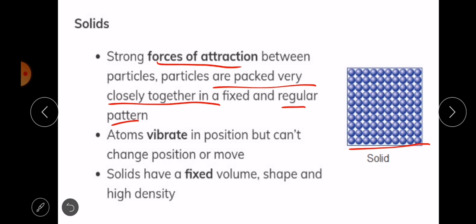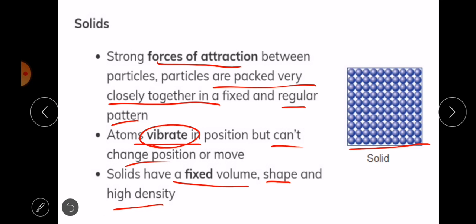So when we talk about movement now, atoms vibrate in a fixed position. They cannot change their position or they cannot move. They only vibrate. So that's what happens in solids. Particles only vibrate. Also, solids have got a fixed volume, fixed shape, and high density.